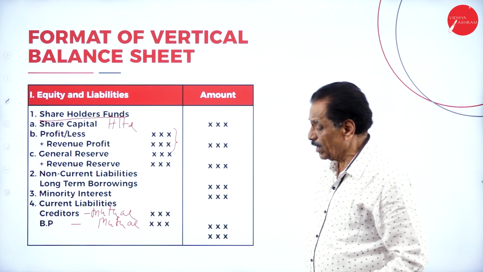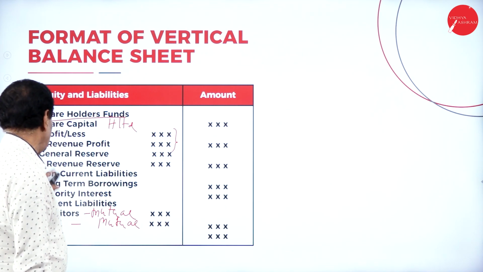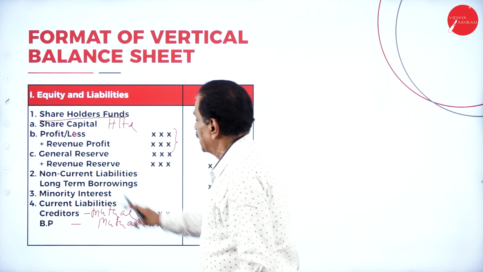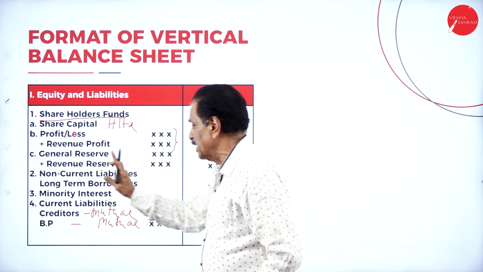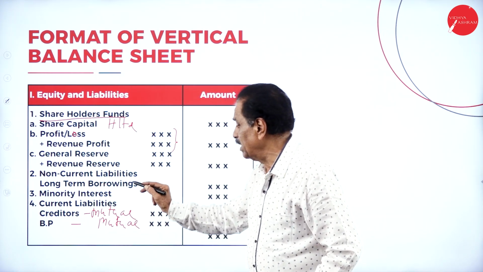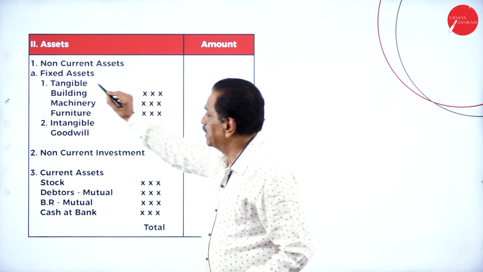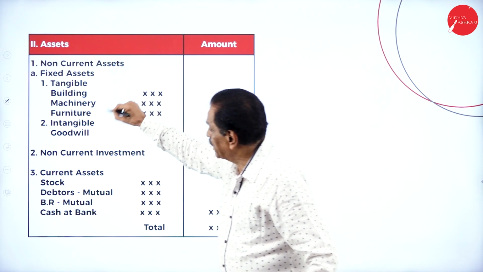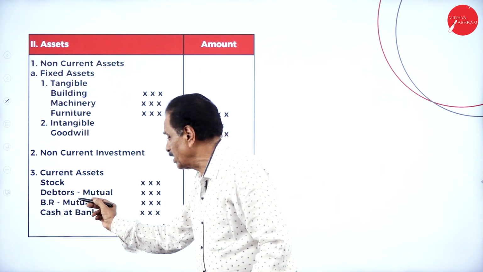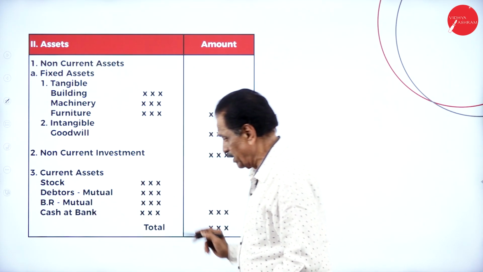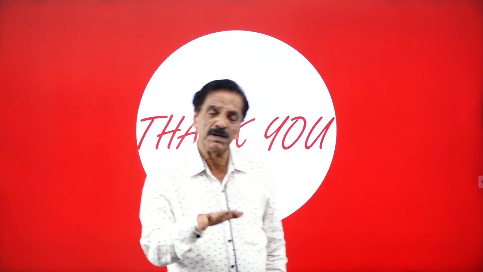On the vertical format, you have the share capital of H Limited, the profit of H Limited in the profit and loss account, plus revenue profit, the general reserve of H Limited plus revenue reserve, non-current liabilities, long-term borrowings, minority interest, and current liabilities. Then non-current assets: fixed, tangible and intangible assets, with depreciation deducted. Current assets: stock, debtors minus mutual, BR minus mutual, cash at bank. This is the adjustment I told you regarding the BR and debtors. It will appear in the adjustment.